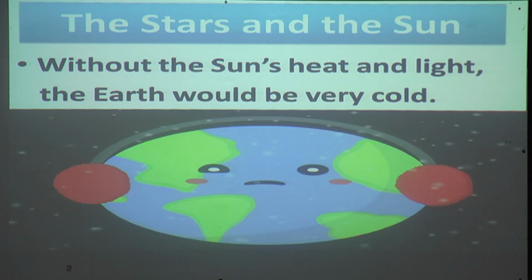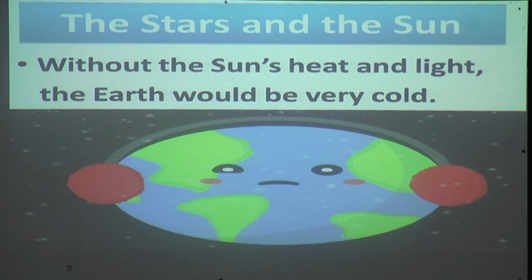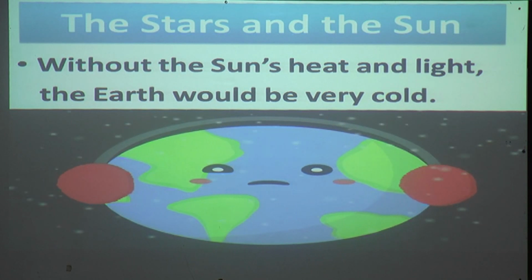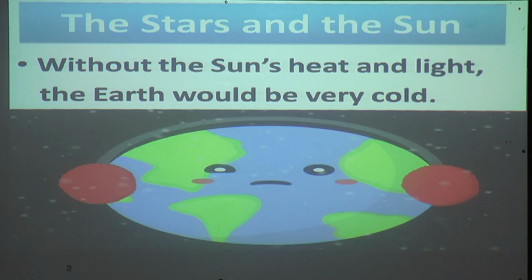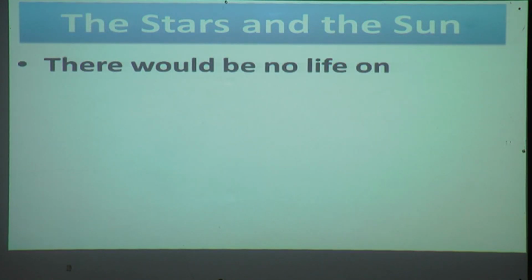Because of the sun's heat and light, the earth is warm. There would be no life on the earth. Yes, because of the sun's rays, plants make their own food, and we eat those plants, which means we depend on the sun. If there is no sun, what will happen? There would be no life on the earth.